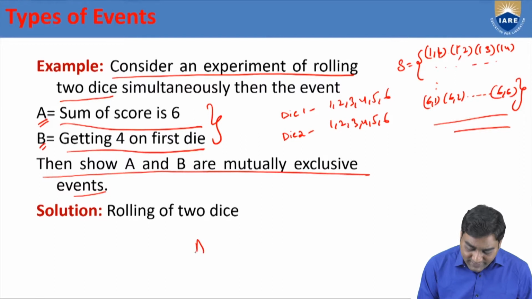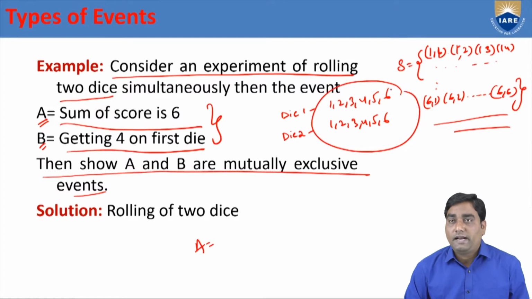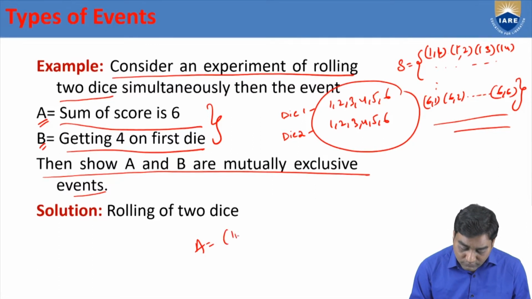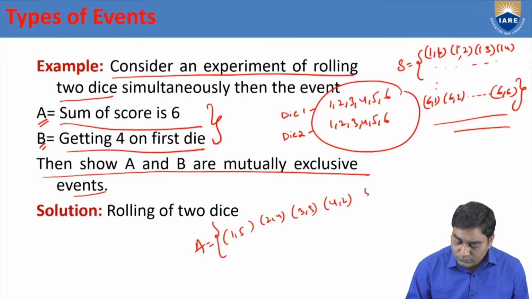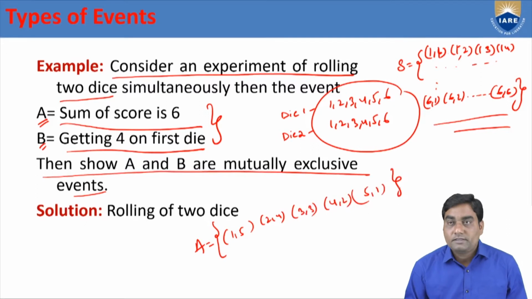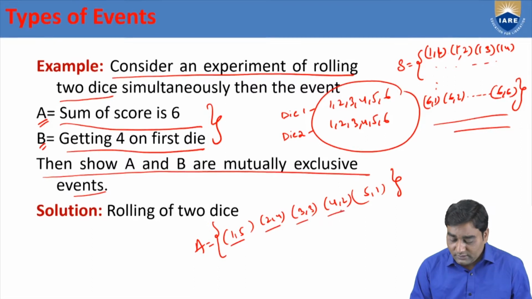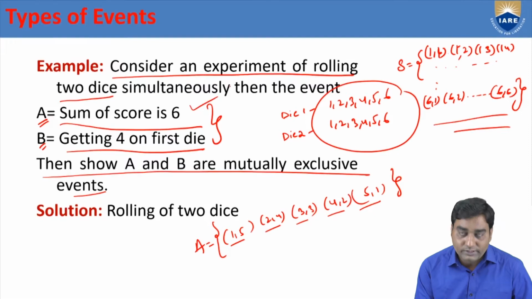First we need to define A. A is sum of score is 6. If we throw 2 dice at a time, the sum is 6. Starts with 1. 1 if you add with 5, we are going to get 6. 1,5. Next 2,4. 3,3. 4,2. 5,1. Because sum of score is 6. In this case 6, in this case 6, in this case 6, in this case also 6, like that. The last one also 6. I defined A because A is defined that sum of score is 6.